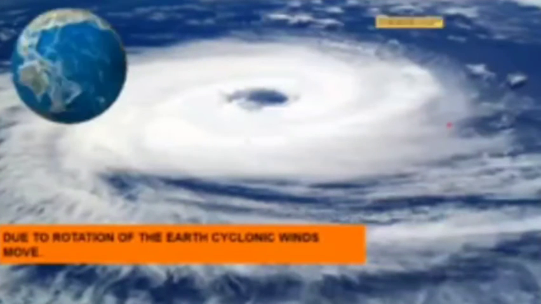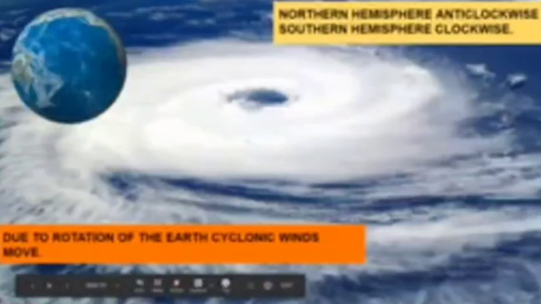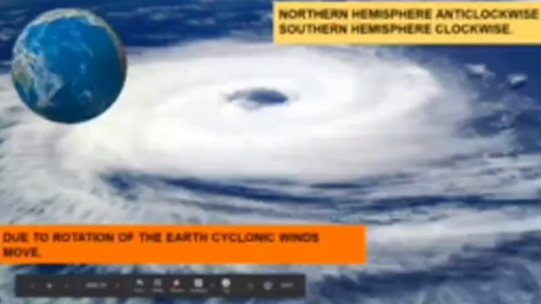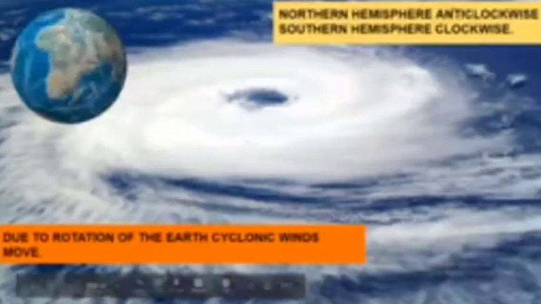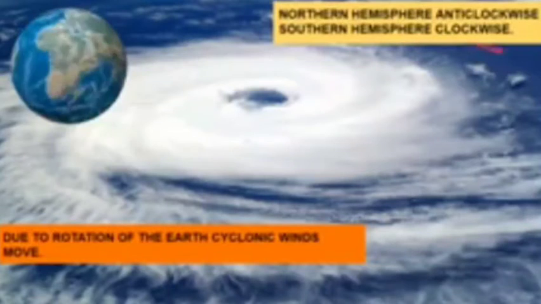And why does this happen? It is because of the rotation of the earth, cyclonic winds will move. How will it move? Cyclonic winds in the northern hemisphere will move anti-clockwise, and in the southern hemisphere, it will move clockwise.